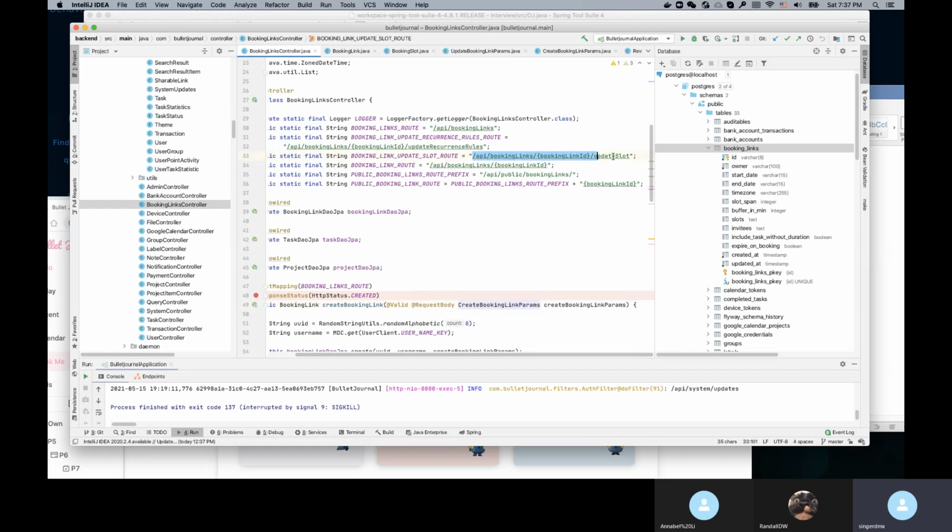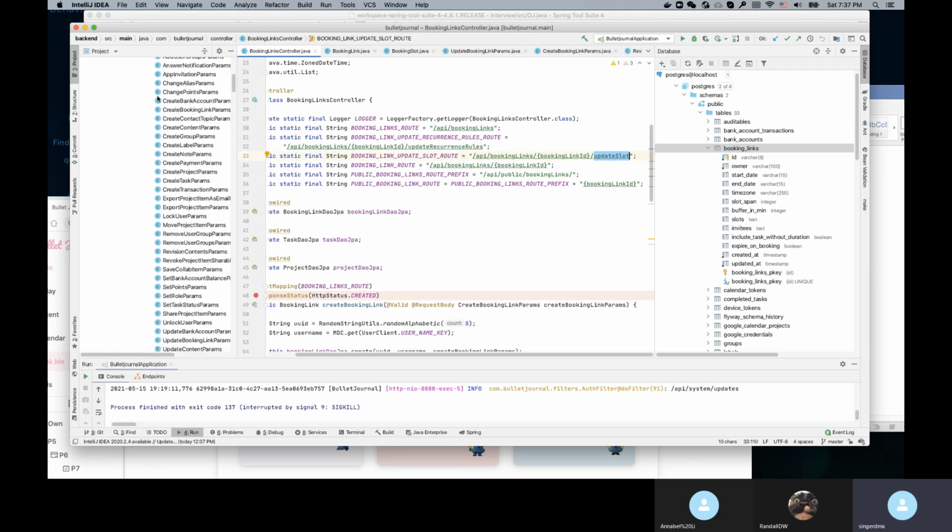It'll be like this, and the verb should be just book, right? So we need to have a book param for this post, right? Basically, the define API will be changed to book. Book is a verb, so you need to add a param called book param for the post call, and this call will actually generate a booked link, right? Yes, and in the book, we probably need to let them provide the email and.